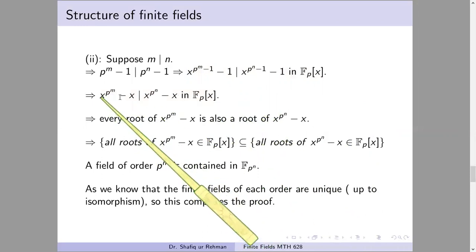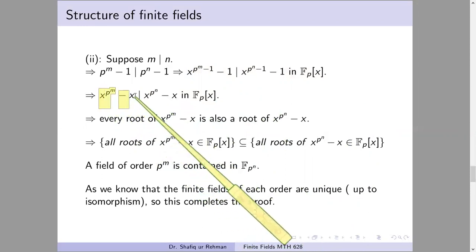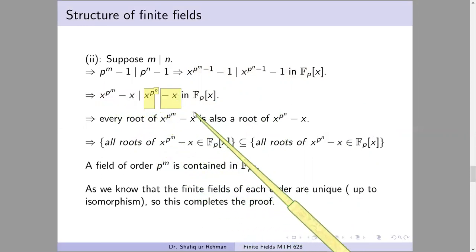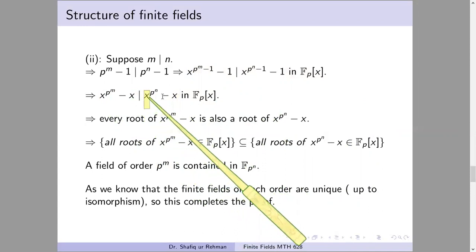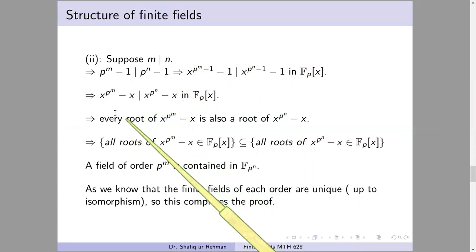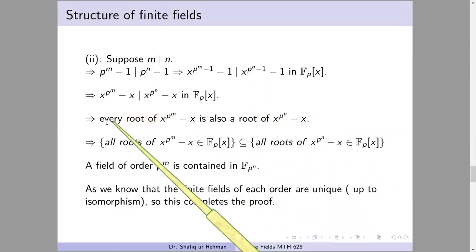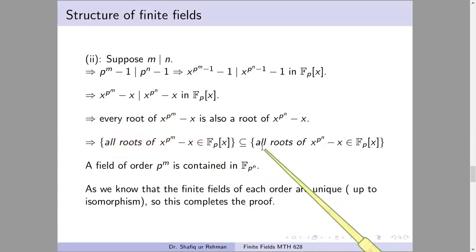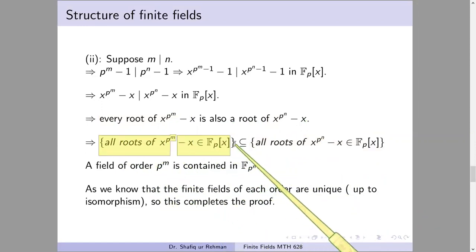So it means every root of this polynomial is also a root of this polynomial. And these are very special polynomials. You know, the roots of this polynomial give us a field with p power m elements. The roots of this polynomial give us a field with p power n elements. So we conclude that every root of this polynomial is also a root of this polynomial, and hence all the roots of this polynomial taken over Fp are contained in the set of all the roots of this polynomial. But what are the roots of this polynomial? This is a splitting field of this polynomial, that is Fp power n, and this is also a subfield. This is also a field.